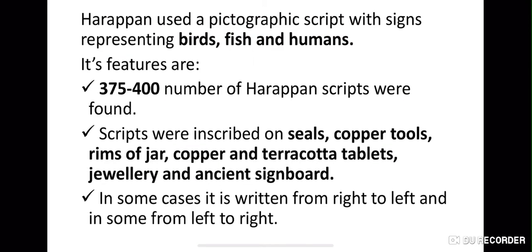375 to 400 Harappan script signs were found. Scripts were inscribed on seals or copper tools, rims of jars, copper and terracotta tablets, which means tiles, jewelry, and ancient signboards. In some cases it was written from right to left, and in some it was from left to right.